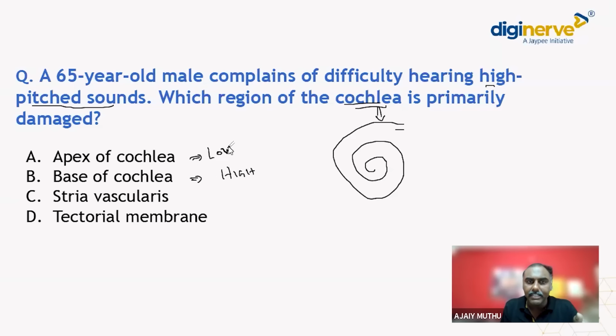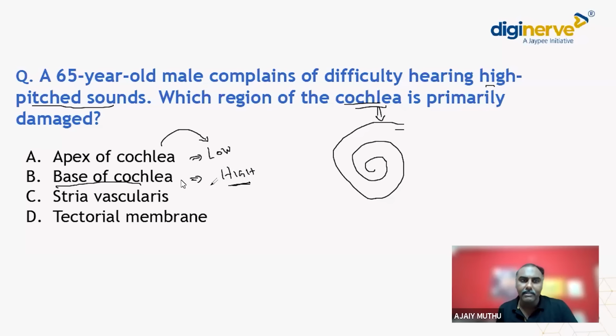Never forget this. This was asked in previous year AIIMS and INI-CET exams also. This is a simple direct MCQ, nothing complicated, no twisting in this.